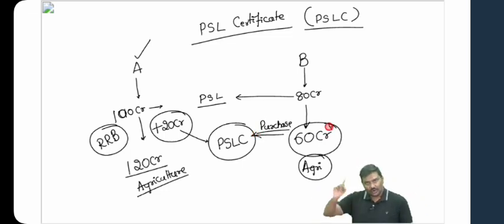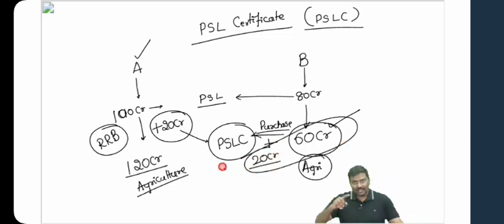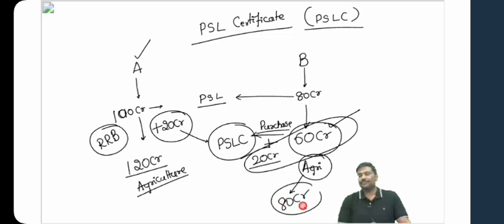Now 60 crore worth of loans have been issued by B. They will also purchase the 20 crore worth of certificates. What is the total worth of agriculture loan here? It will reach the target of 80 crore rupees.